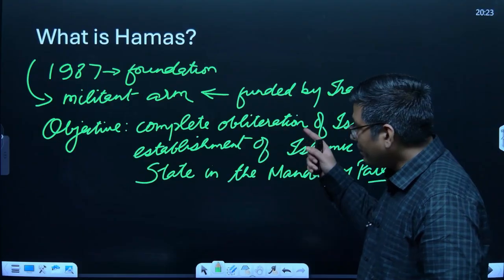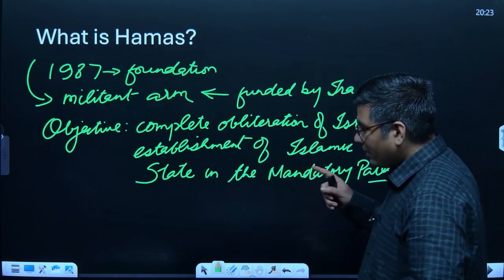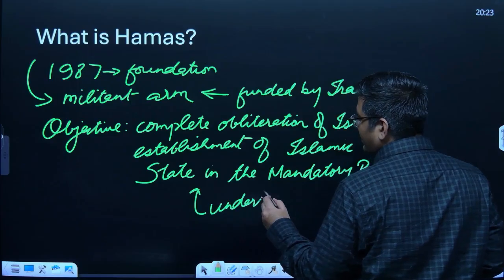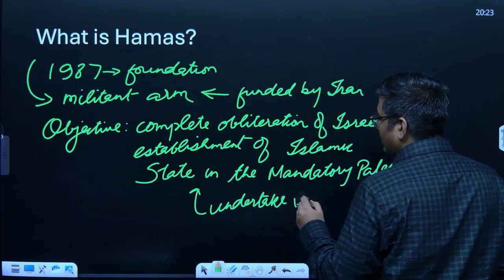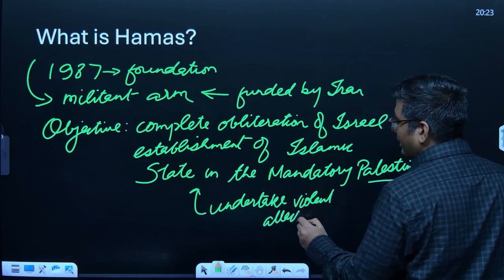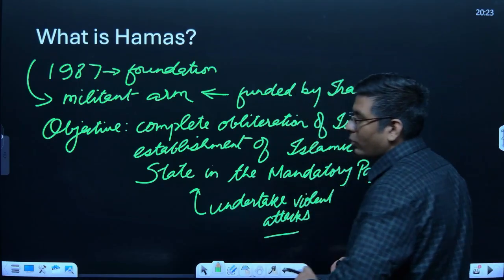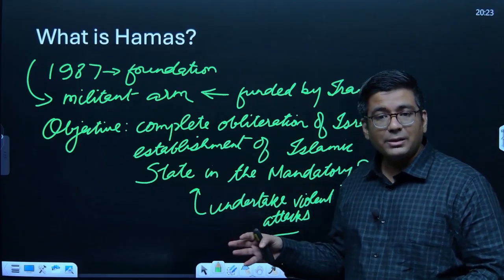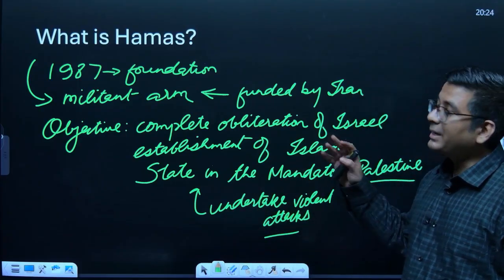Based upon this particular objective, they basically undertake violent attacks. These violent attacks represent a lot of assassinations, murders, killings, kidnappings, bomb blasts. So these are the things that they do.